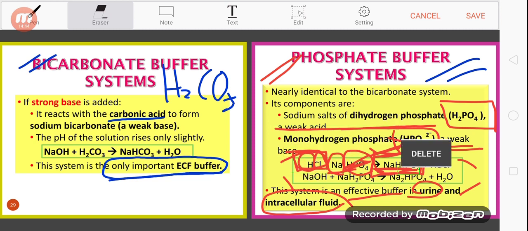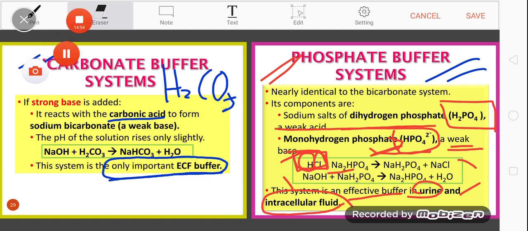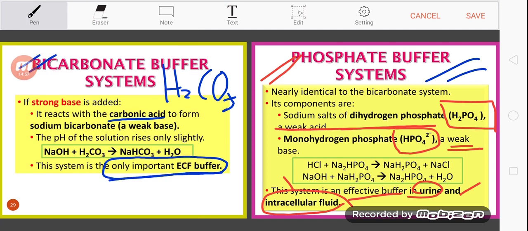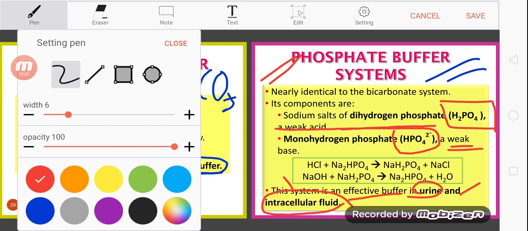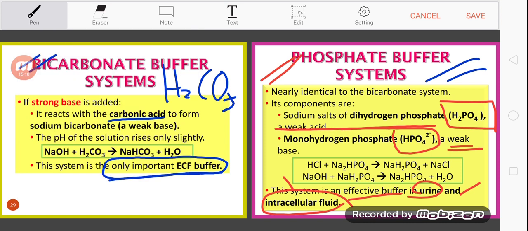Okay, vice versa for the strong base. Let's see here. When the body has a strong base, in intracellular fluid, ICF, okay, strong bases introduced, or a high concentration of strong bases in intracellular fluid.